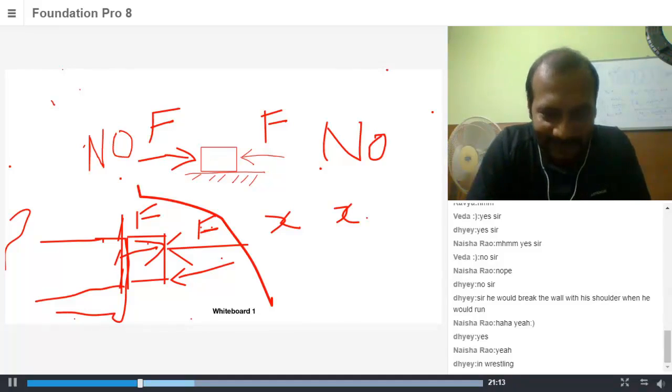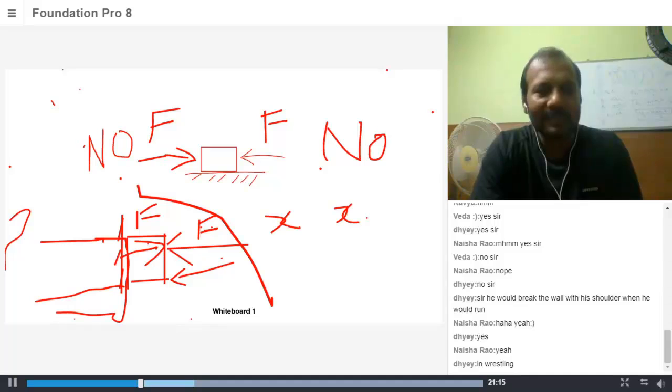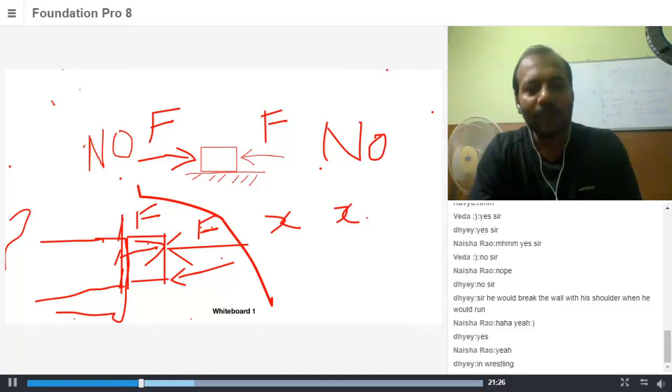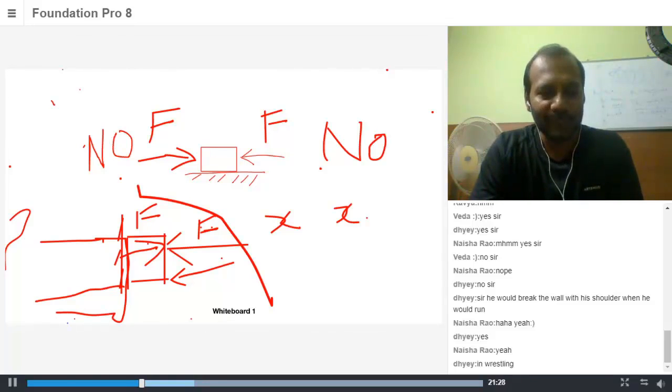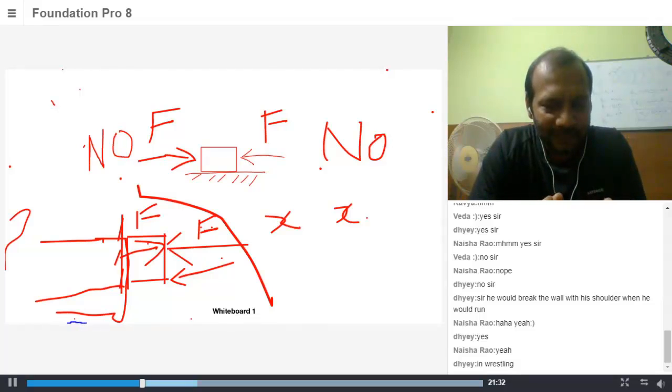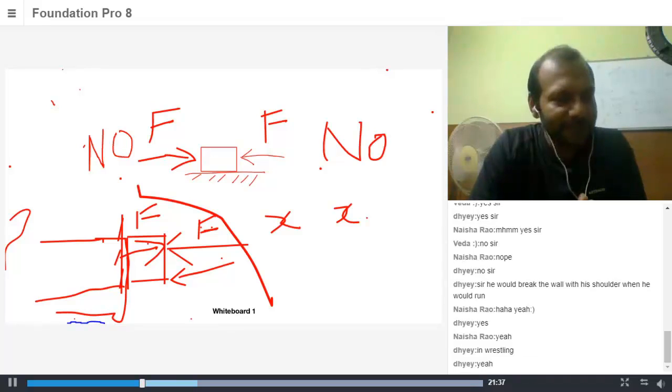So one important thing that I can say is, if a net force is acting on a body, then the body would definitely start moving if it is at rest, or it might stop its motion if it is moving, or its velocity would change. I hope it is clear. If a net force is acting on a body, what will happen? It will definitely change the velocity of the body.